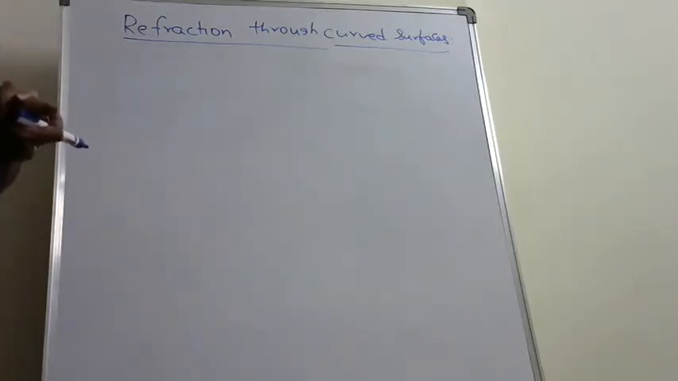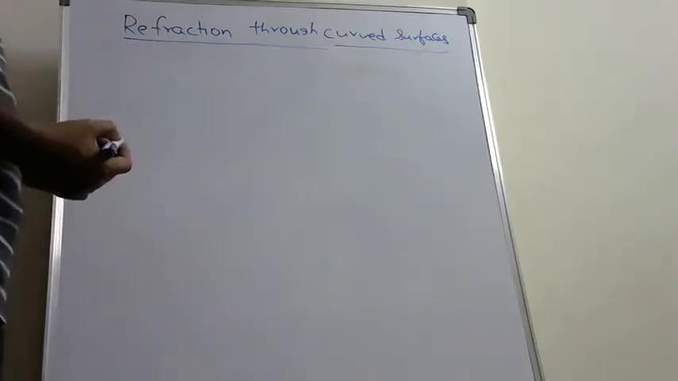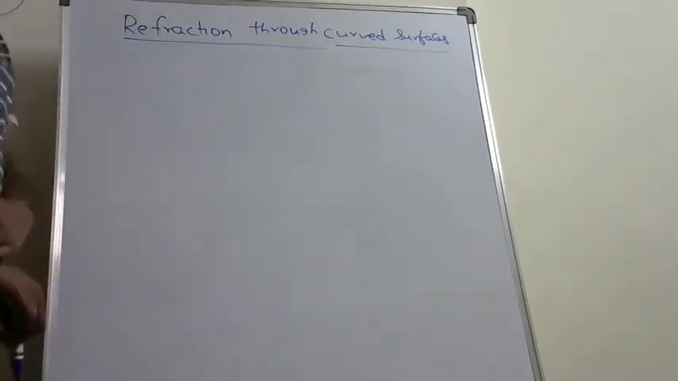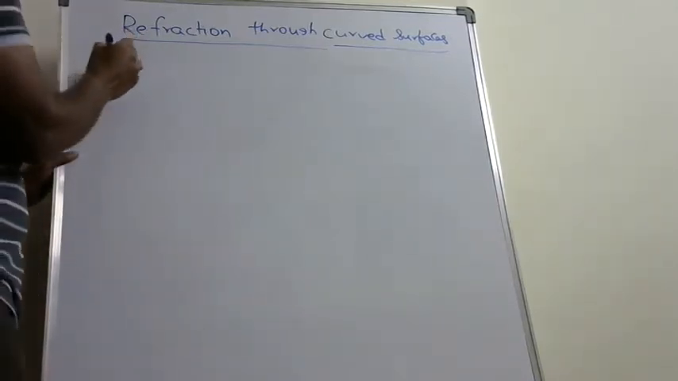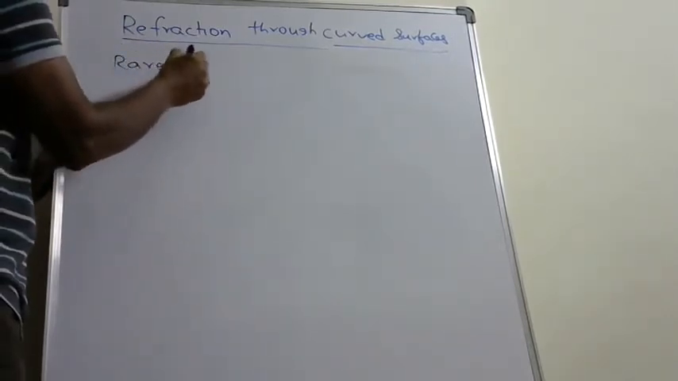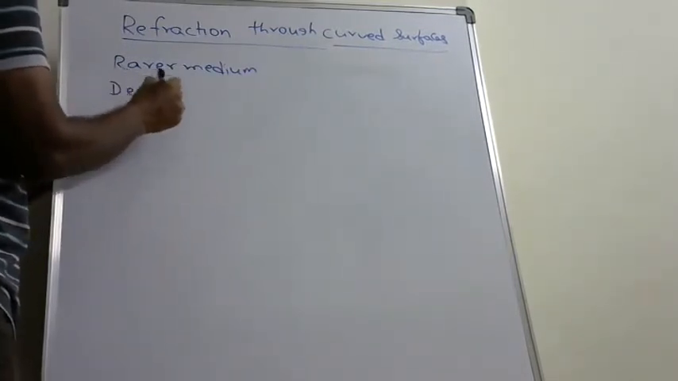Let me once recall the behavior of light ray when it travels from one medium to another medium. We have two types of mediums which are defined on the basis of velocity of light or refractive index, optical density of light. We have two mediums. One is rarer medium, another one is denser medium.